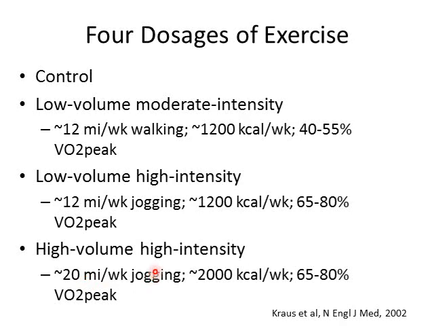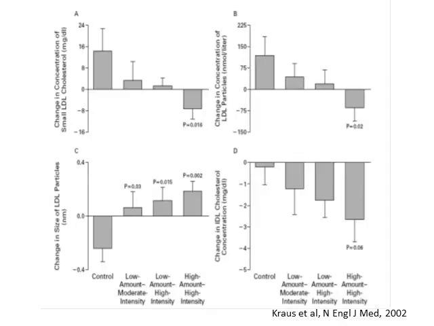Okay, so again, the one we're missing is the high volume, moderate intensity, which would have been 20 miles per week of walking, but that just would have taken so long that they didn't include that group. So just like Rebecca showed, this is what they saw. Volume was key. Right? We have 2 groups doing high intensity, and then 1 group doing low intensity. Low intensity group didn't have many improvements. A little bit of a change in HDL, LDL, nothing. We see a nice decrease in that high volume group. There's only 1 high volume group, right? So even if you compare the 2 high intensity groups, doesn't matter, the volume was key.